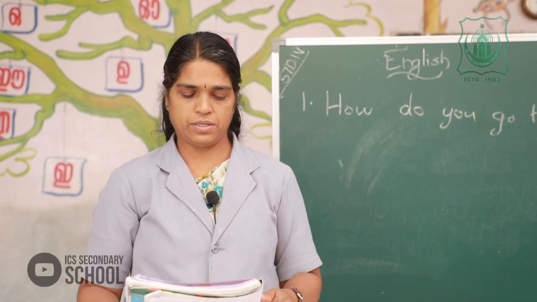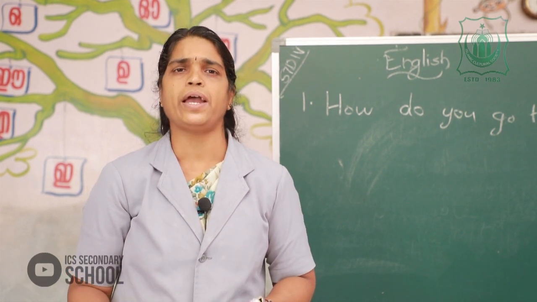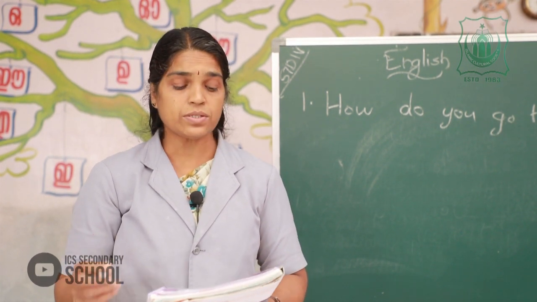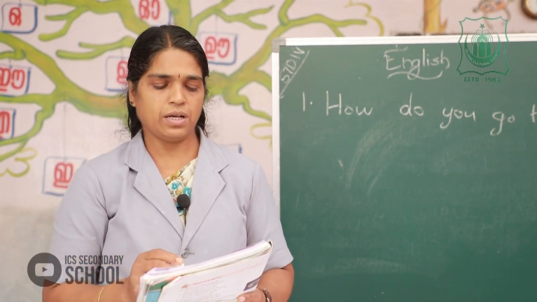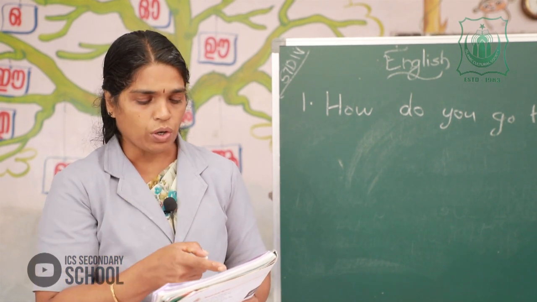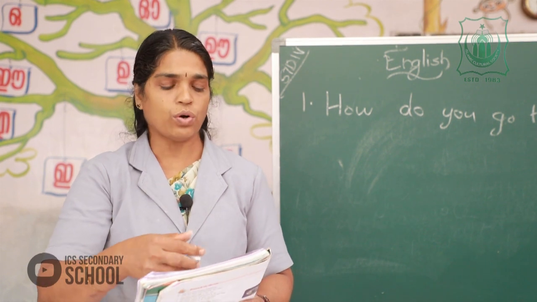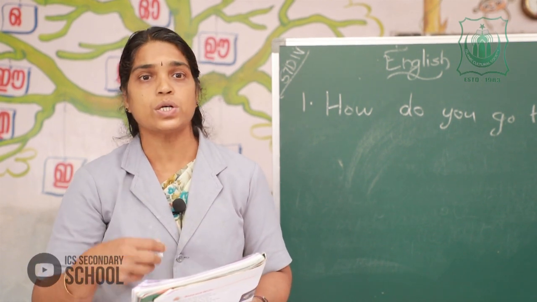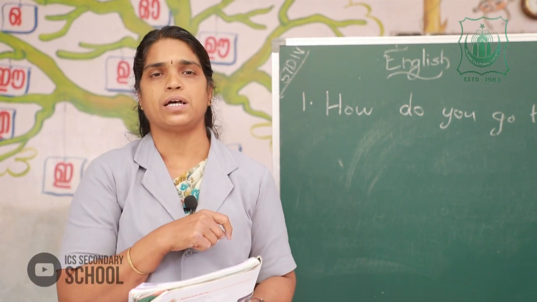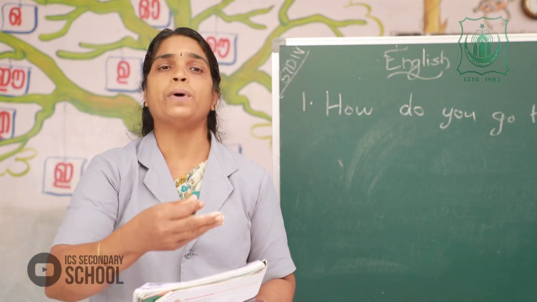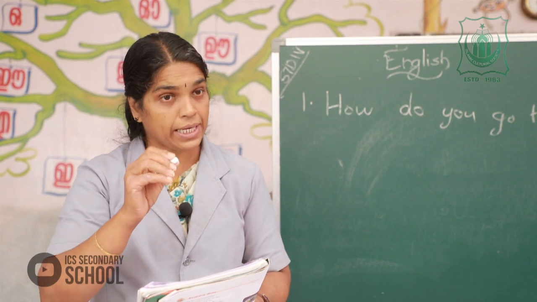Next, the second one. Shall I go to the second sentence? No. This is not the correct answer. How can you make a question from this? First of all, you should look at it. Can we use a WH word or an auxiliary word here? How can you begin? By using an auxiliary verb or helping word.